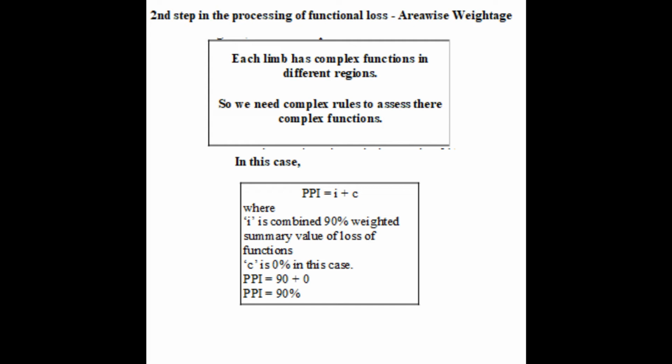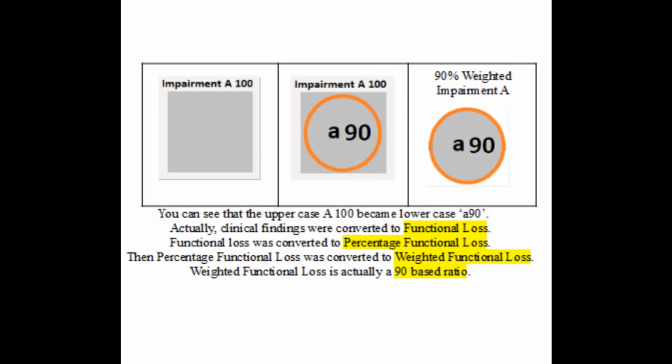To understand the next process, let us take a theoretical example of 100% functional loss without any complications. Note that in this case of 100% functional loss, the formula D is equal to I plus C becomes D is equal to I plus 0. Note that I is in lowercase, that is processed functional loss. Let us call the 100% loss of function in this case as impairment A100. We use the capital A to represent the functional loss.